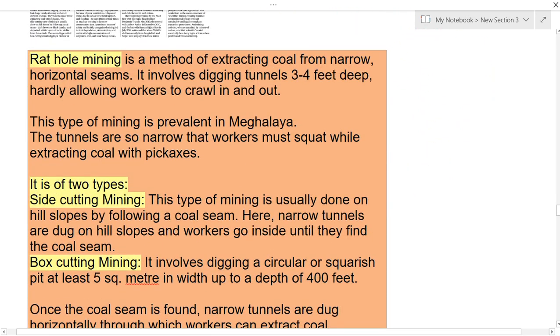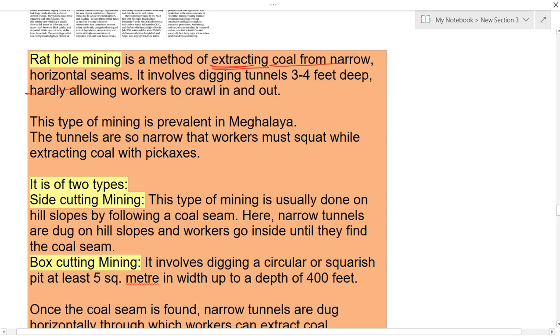Now let us see some facts regarding rat hole mining. Rat hole mining is a method of extracting coal from narrow horizontal seams, and it involves digging tunnels.